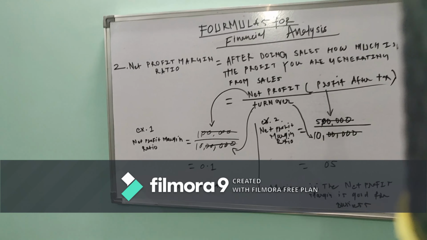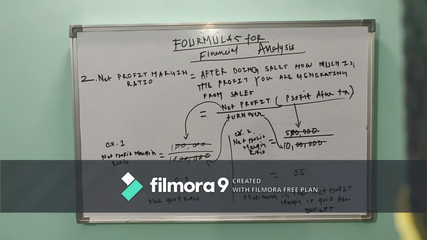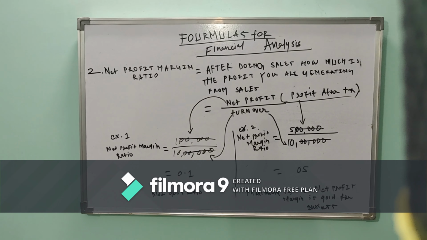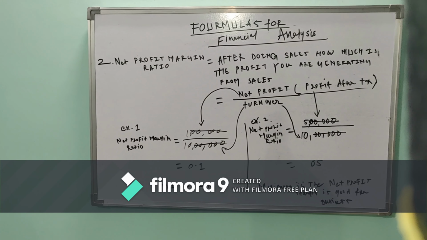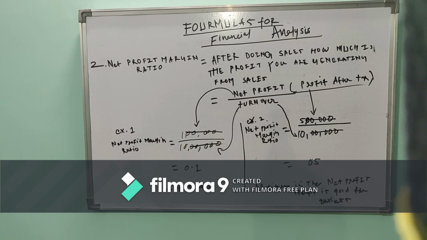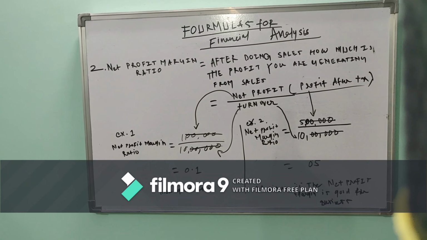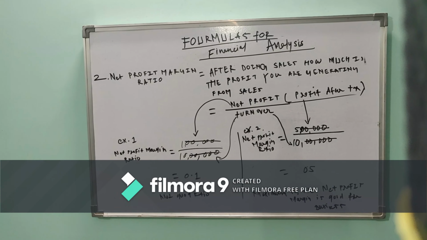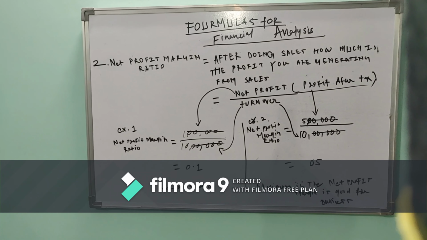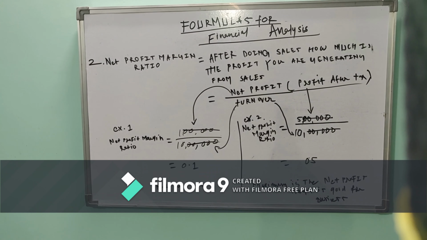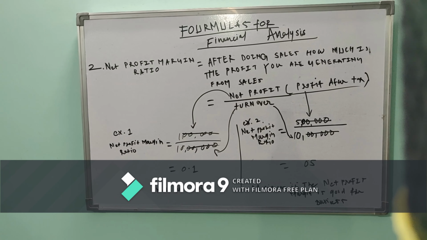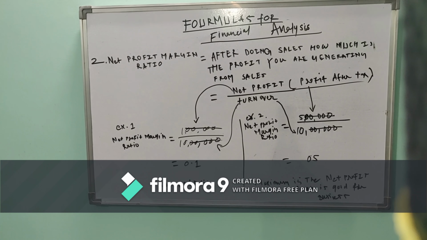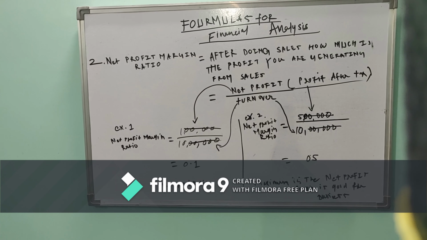Formulas for the financial analysis. This is the second formula. The second formula's name is net profit margin ratio. After doing sales, how much profit have you generated from the sales? We can understand it from this ratio. Net profit is profit after tax, and the second one is turnover. So net profit upon turnover, as you know, turnover is sales, and the profit is profit after tax.